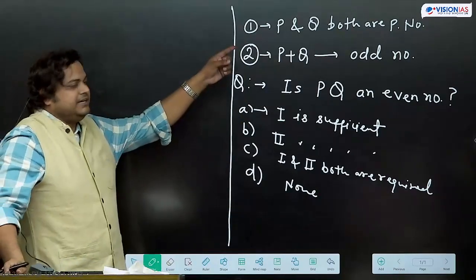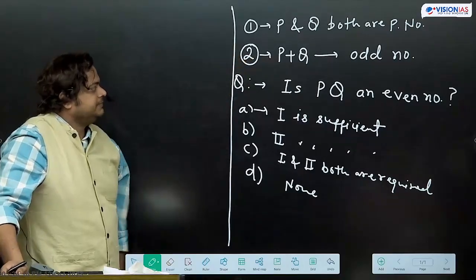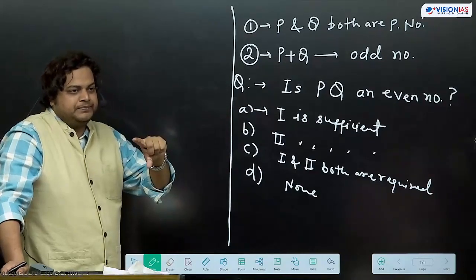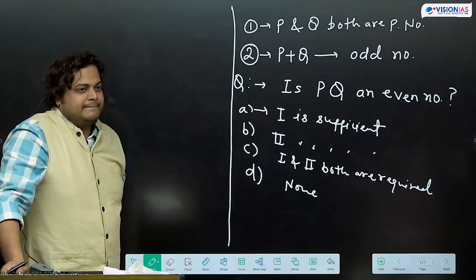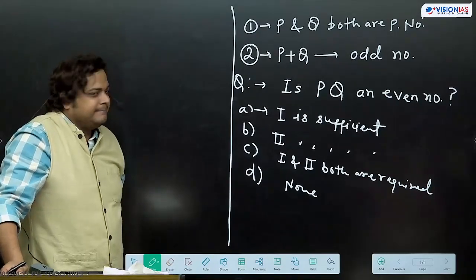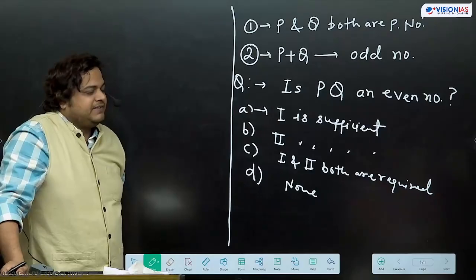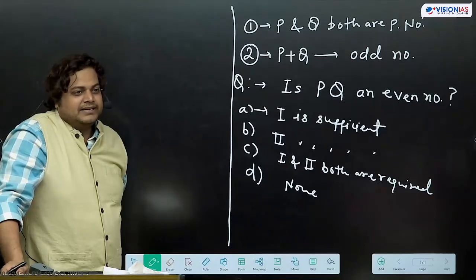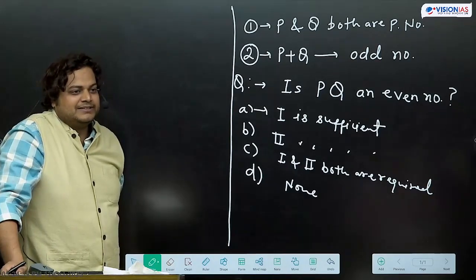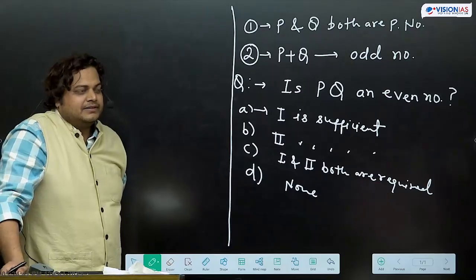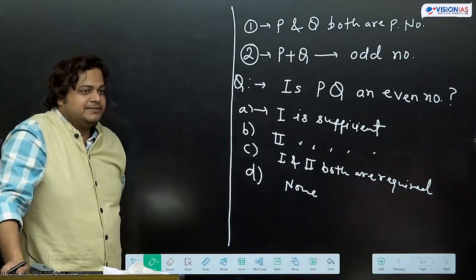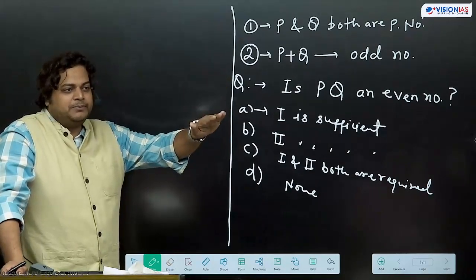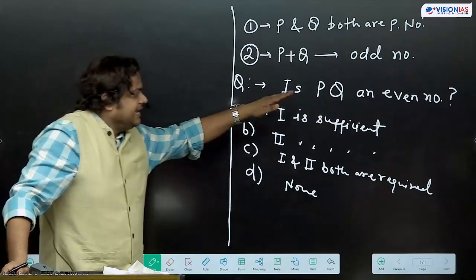Take the first statement's information: P and Q both are prime numbers. Is PQ an even number? Are you getting the answer yes or no? What answer are you getting? We are getting an even number. If I take other numbers, 3 and 5, both are prime numbers, then 3 times 5 is 15, an odd number. So what are we getting? The answer as even number and odd number both. That means we cannot get the answer to this question.